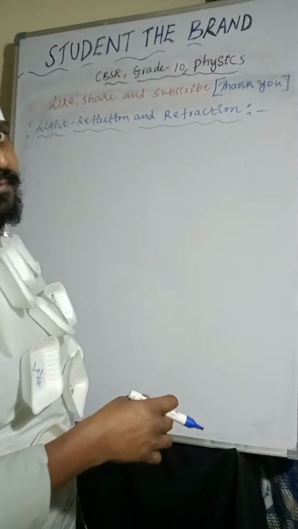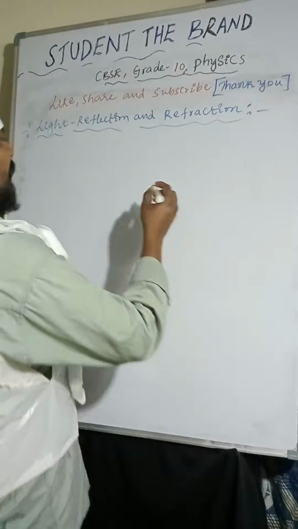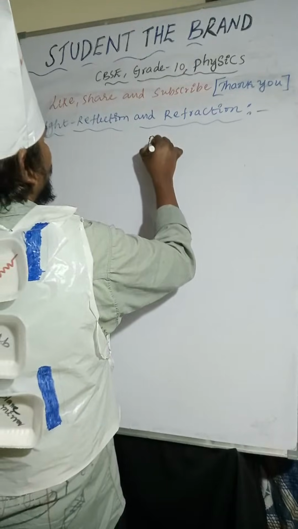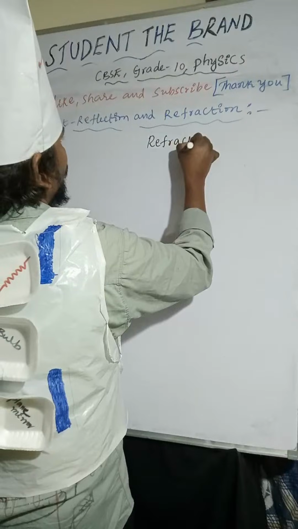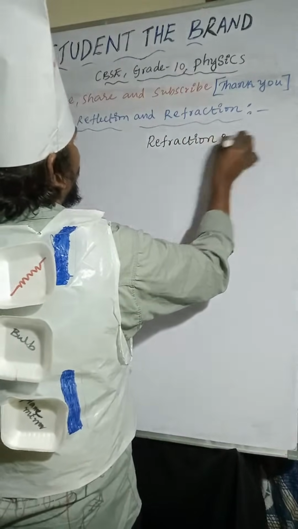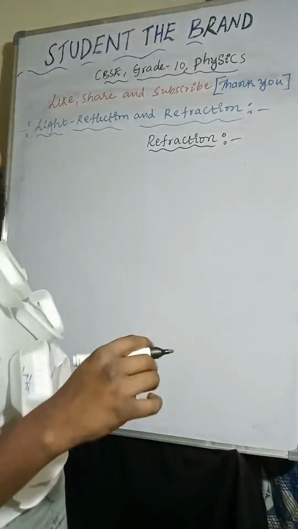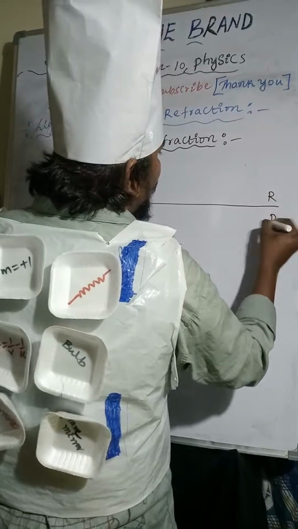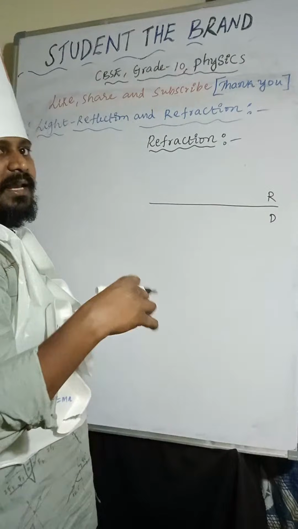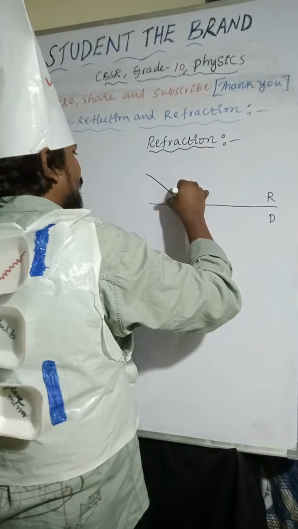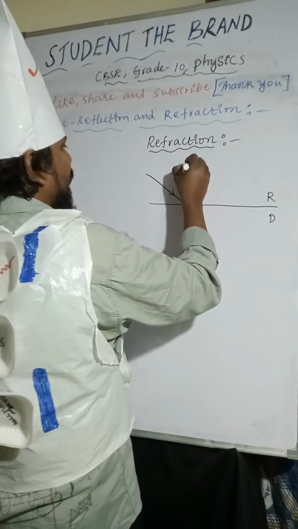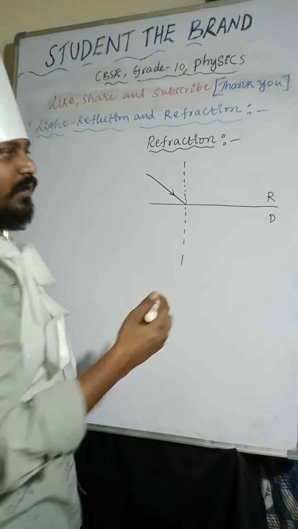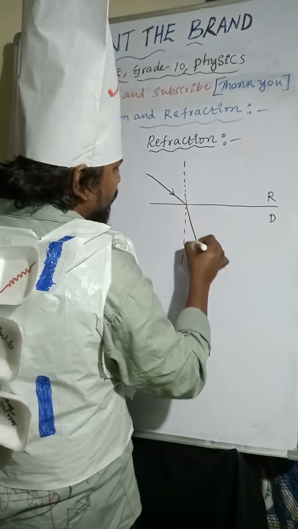Now we can see refraction. So when a light ray is moving from a rarer to a denser medium, this is the rarer medium and this is the denser medium, the light ray moving from rarer to denser at the interface between two media will bend at this point. It bends towards the normal line.